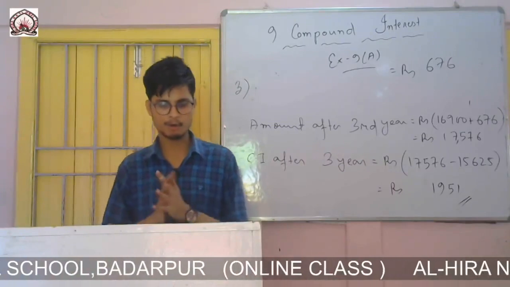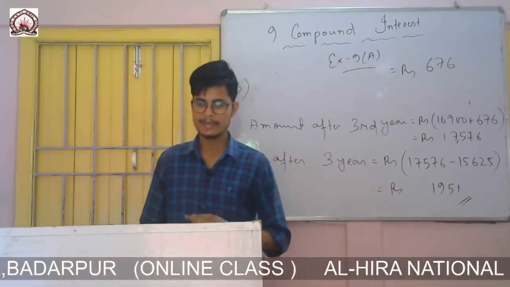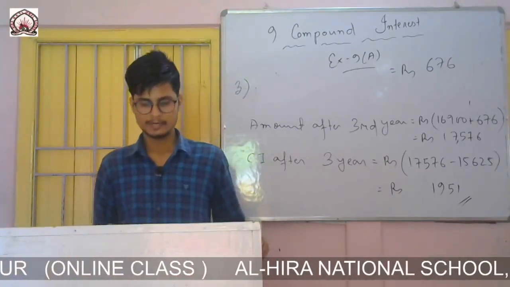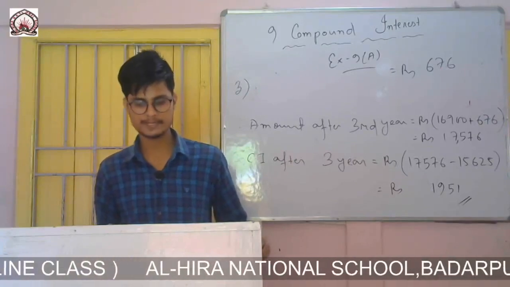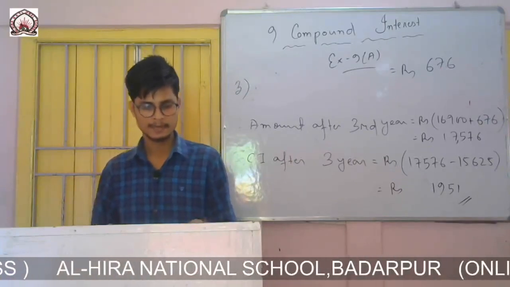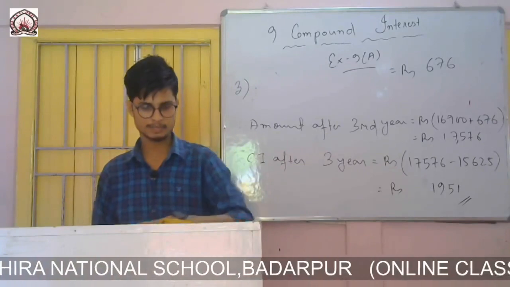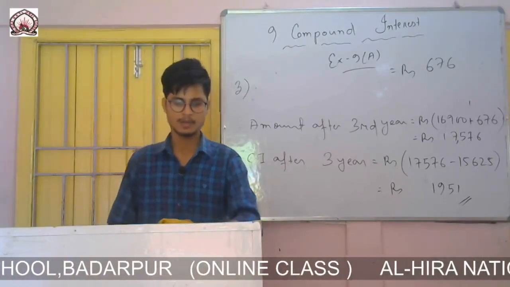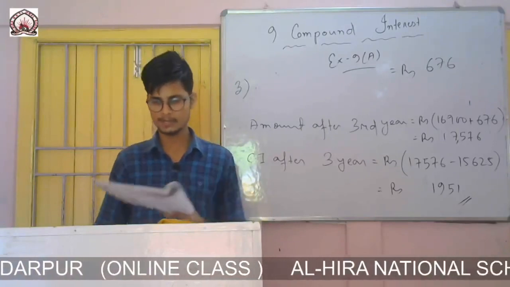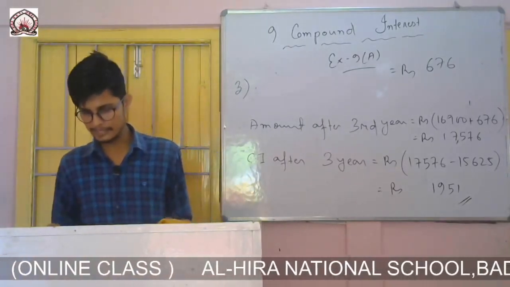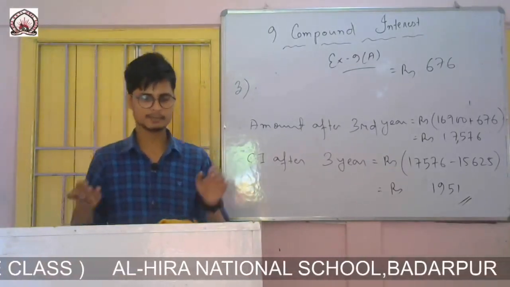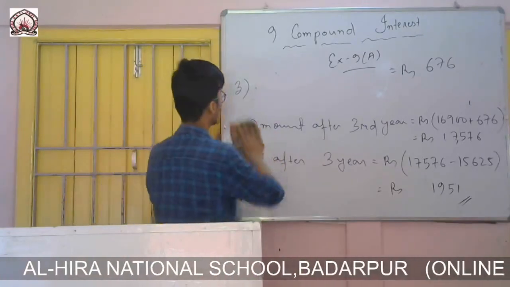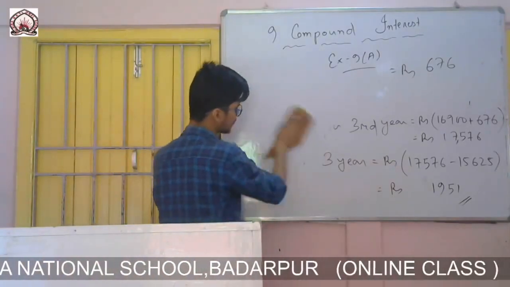Shankar takes a loan of rupees 10,000 at a compound interest rate of 10% per annum. So rate is given and the amount is given. So you have to find the compound interest after 1 year. So first one, question number 4, Roman number 1, you have to calculate the compound interest only for the first year. So it is very easy. Simply we will calculate for 1 year and we will get the answer.